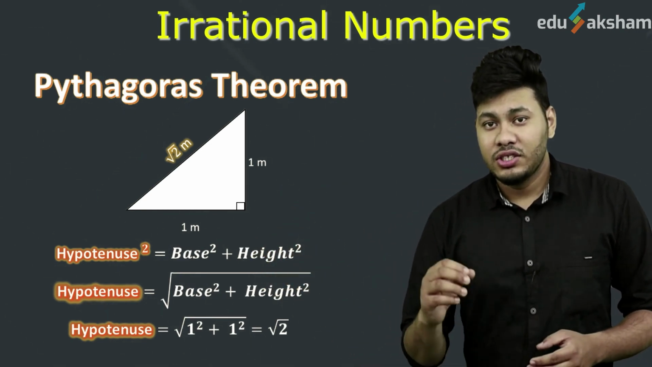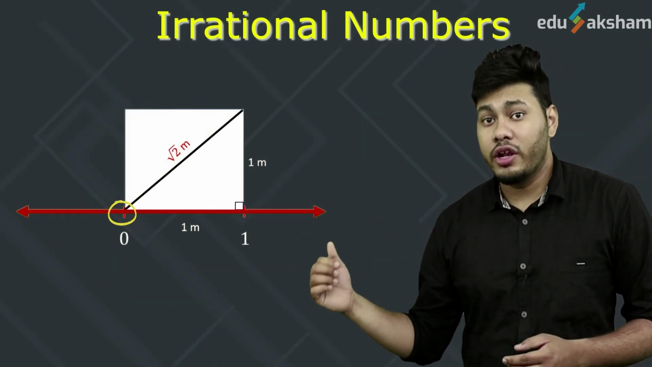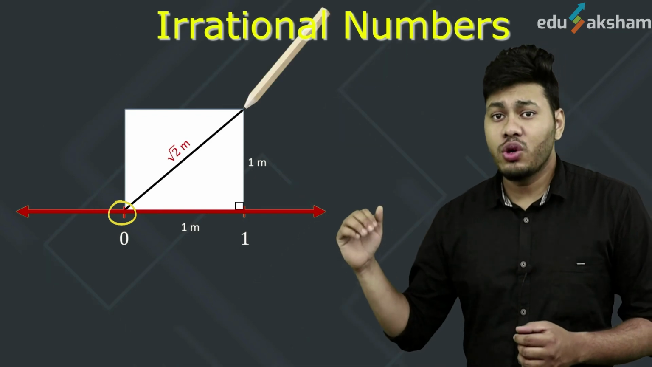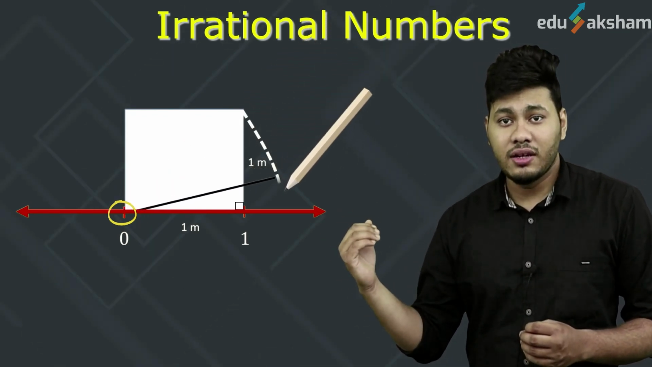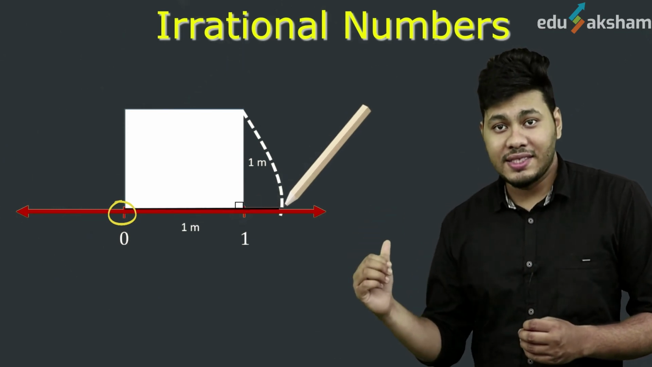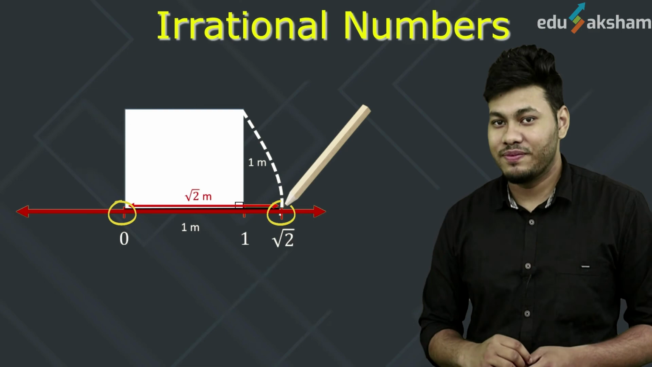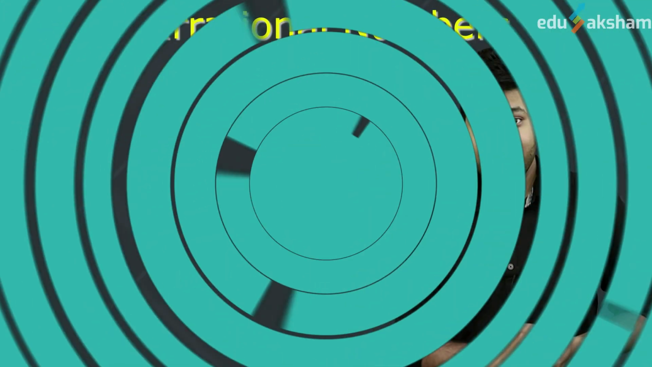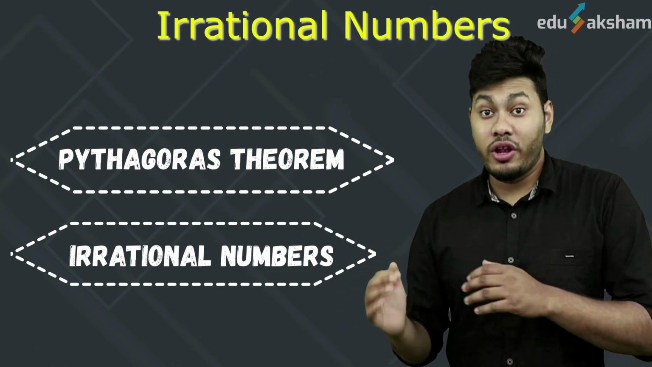So now, since one of the points of this line segment already touches 0, if we rotate this line segment in such a manner that it coincides with the number line, the point where it ends is the point where we can mark √2 on the number line. Isn't that amazing?